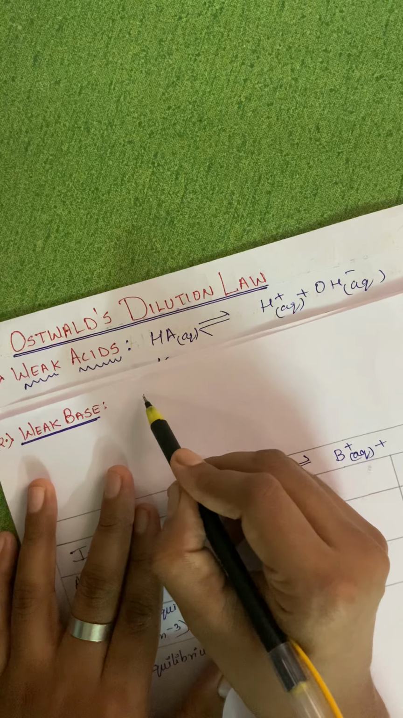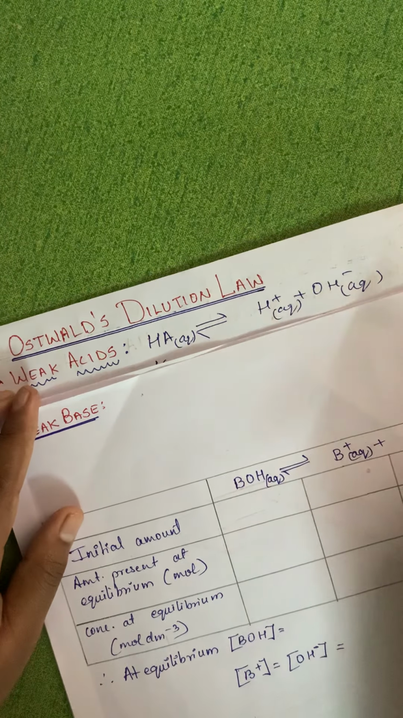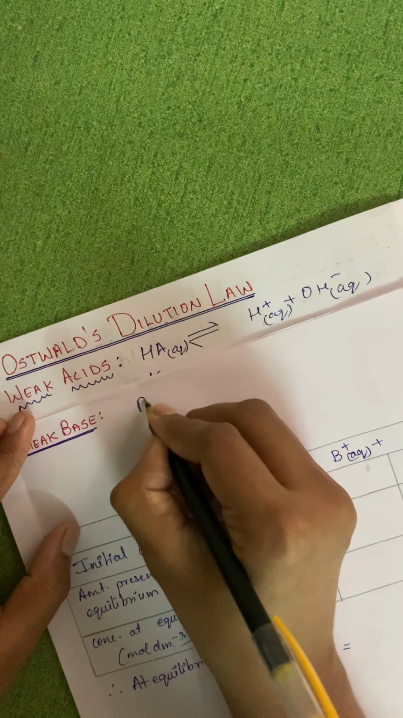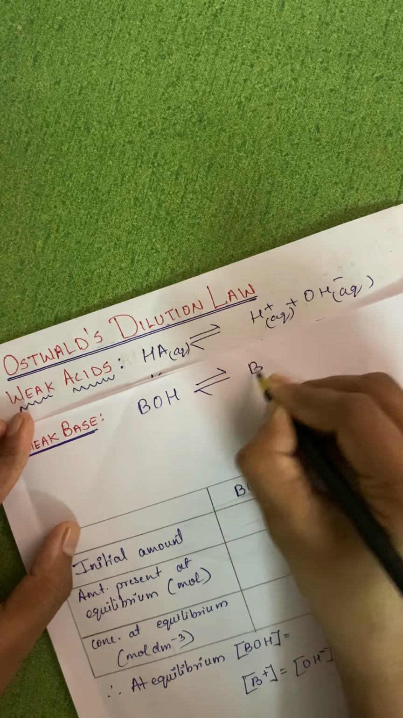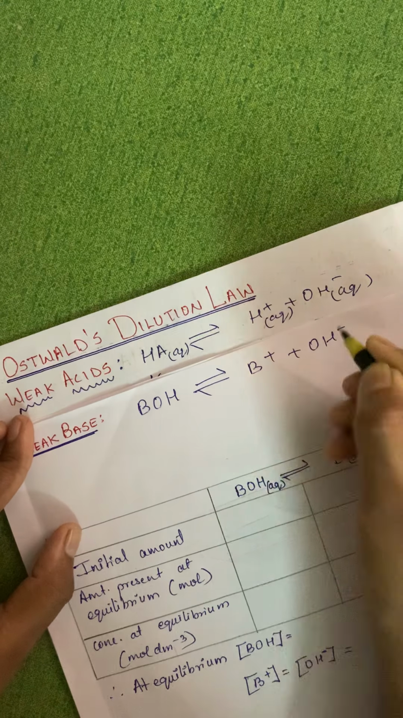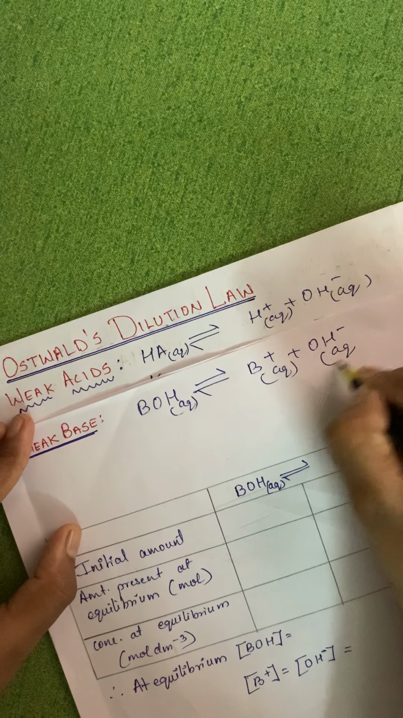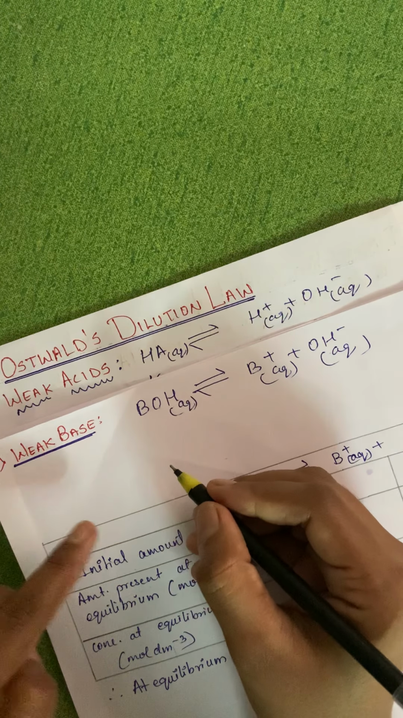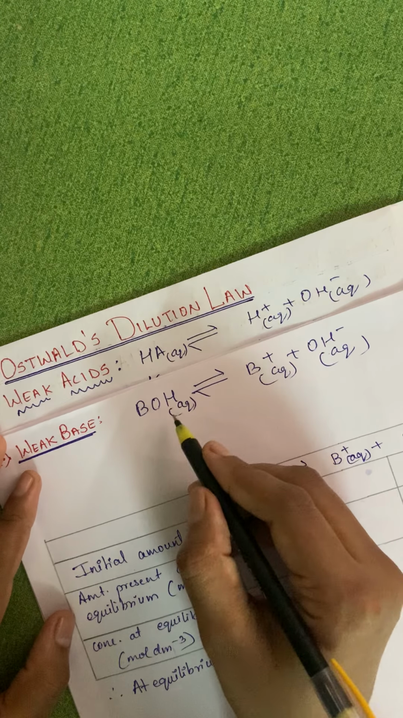Let's start with the dissociation of weak base. BOH is given as B plus OH minus. Everywhere I have to write down aqueous, similar equation. Now after this, what is the next step? I have to find out the dissociation constant of weak base.